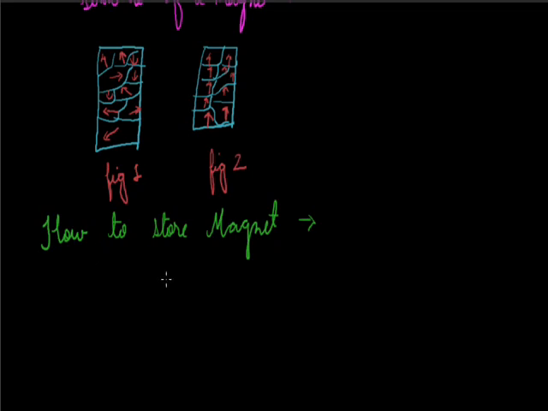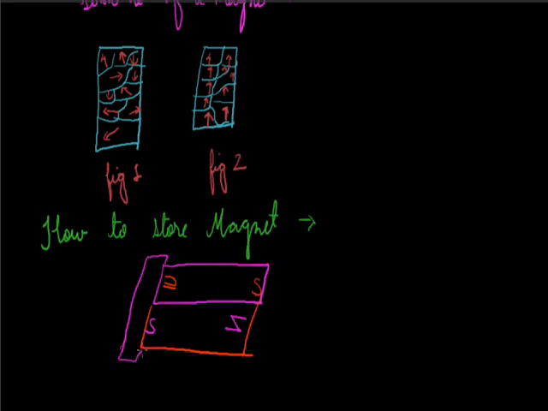The magnetic keepers are designed as this figure depicts. When the magnet has to be stored, it should always be stored in the magnetic keepers only.